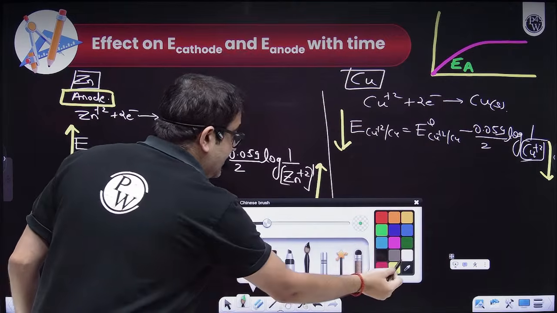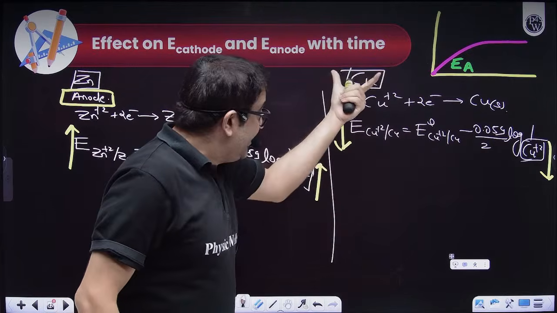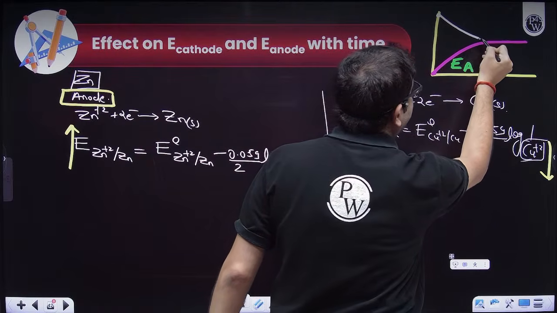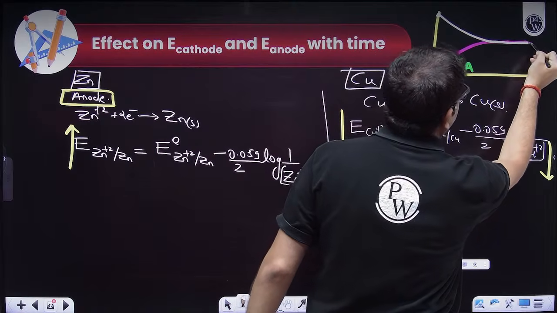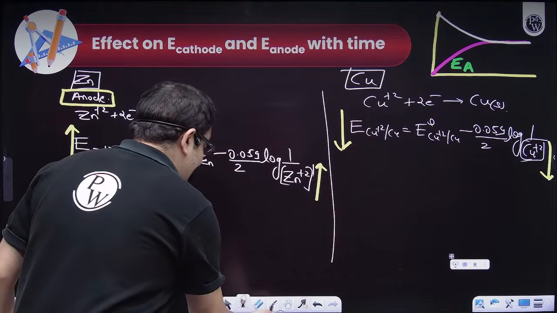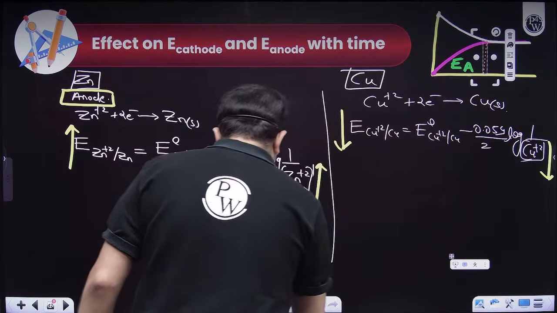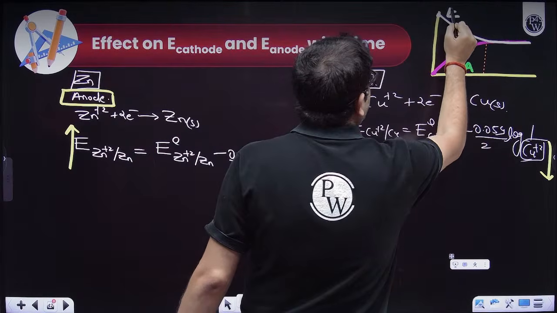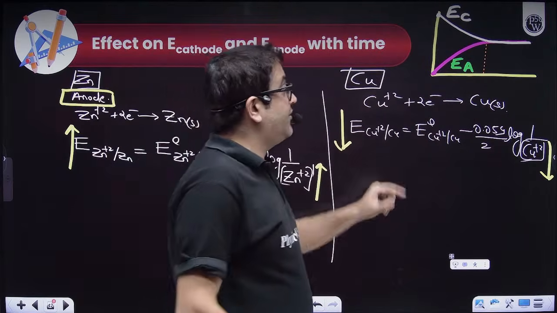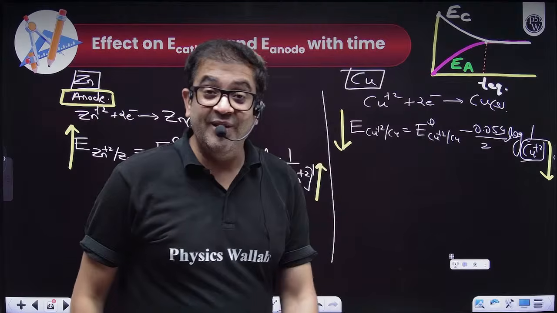And initially the electrode potential of cathode will be highest and it will be falling. So initially it is highest and it will fall, and then it will attain a constant value, because all reactions do not reach completion, they reach equilibrium. That means at the time for equilibrium, the electrode potential of cathode is decreasing and the electrode potential of anode is increasing, and after time t, which is equilibrium, the electrode potentials of cathode and anode will become equal.